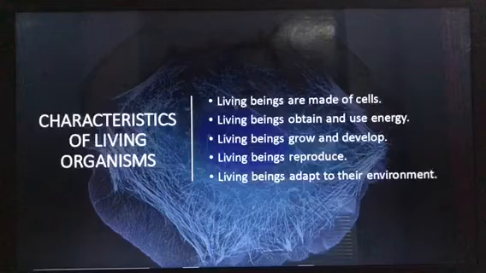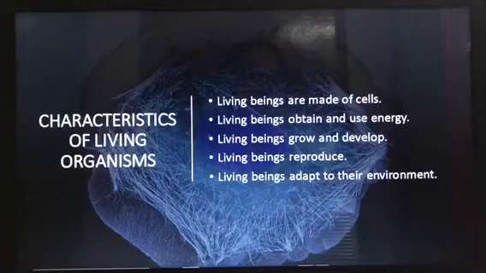So living beings are made up of what? Cells. Everyone knows. Every day so many cells are produced in our body and we are multicellular organisms. There are both unicellular as well as multicellular organisms, but we human beings are multicellular organisms because we have many cells in our body.